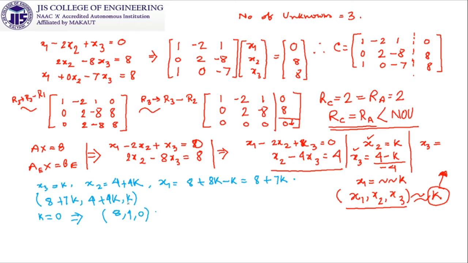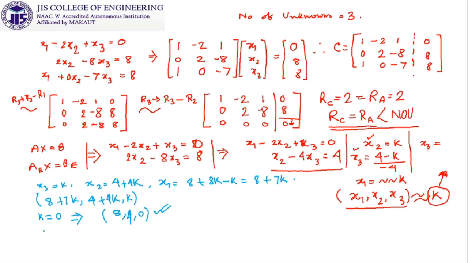Substitute it, rather verify whether it is going to be the solution of this given system or not. If you put 8, 4 and 0, it is 8 minus 2 into 4, that is 8 minus 8 plus 0, and it is 0. Substituting 8, 4, 0 here, 4 into 2 is 8, minus 0, it is 8. Similarly, for the last case, 8 minus 7 into 0, that is 8. So 8, 4, 0 is successfully substituting the values of x1, x2, x3 to get the vector b in the given system.